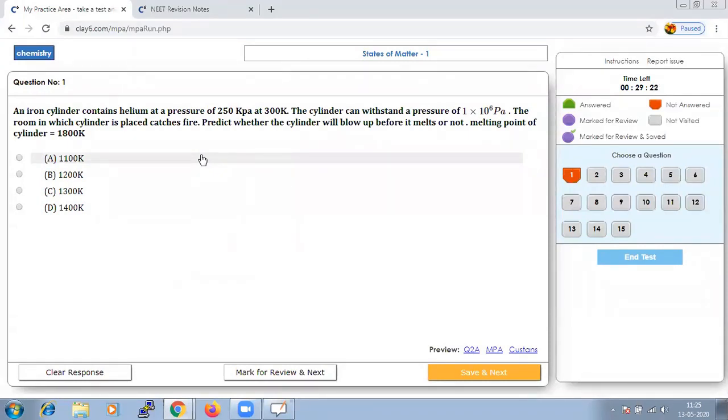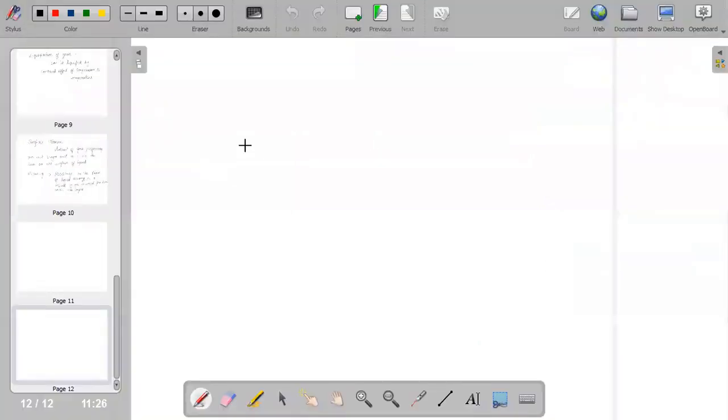Predict whether the cylinder will blow up before it melts or not. The volume of the cylinder is always considered constant, and they have given us the pressure and temperature. So we can say that the volume is constant.